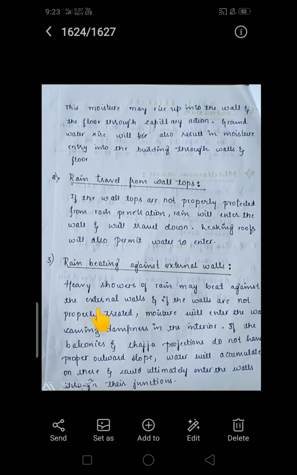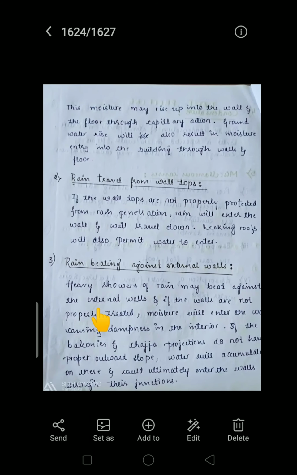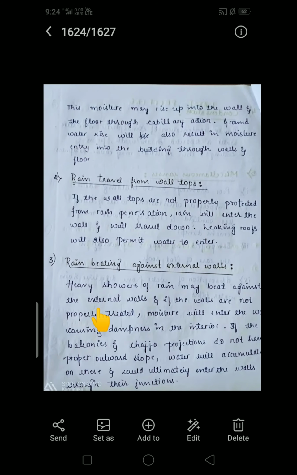If the balconies and sajjas projections do not have a proper outward slope, water will accumulate on these and could ultimately enter the walls through their junction. This applies to whatever openings are provided in the building, like sajjas and windows; they should have proper projection and proper slope. Then the next one is condensation. Due to the condensation of atmospheric moisture, water is deposited on the walls, floors and ceilings, and this moisture may also cause dampness.